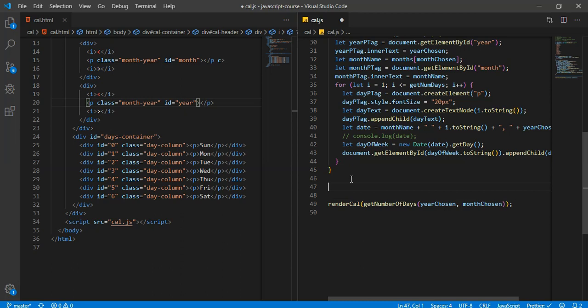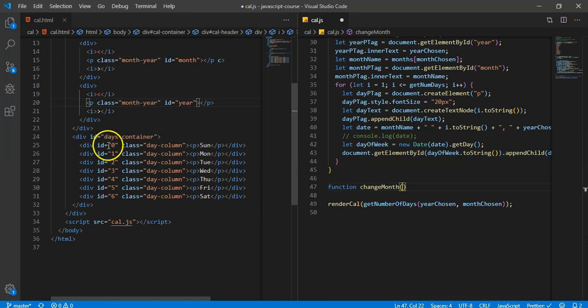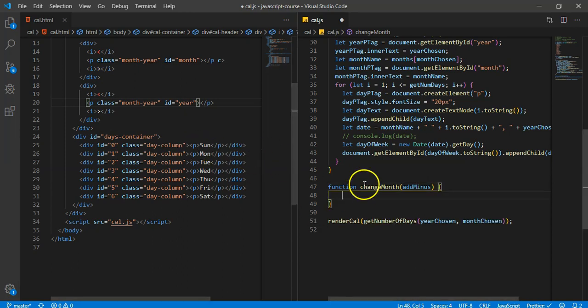All right, so we're going to create two functions. So we're going to create a function and we're going to call it change month. And is that going to take anything in? Yeah, it's going to take something in because it's going to be an on-click method over here. So it's going to take in add minus. So basically whatever that parameter is, it'll do a minus or plus. So let's just set that up now.